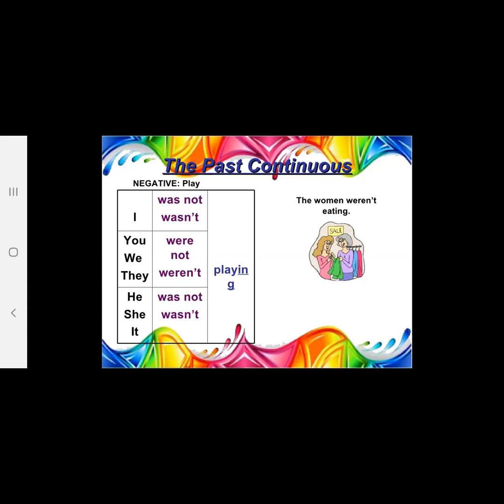You see, in a negative sentence we are using the ing form of the verb. We are starting with the subject, and then the verb was or were, and then the negative word not, and the ing form of the verb.